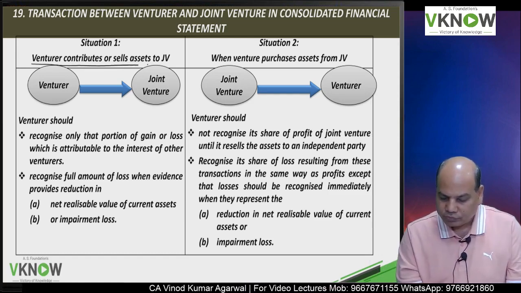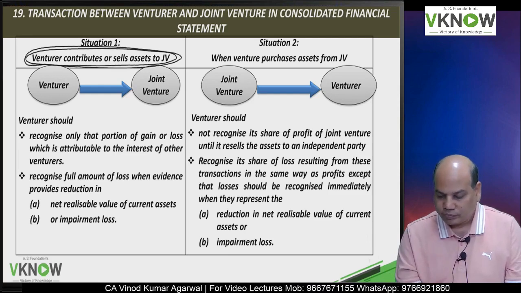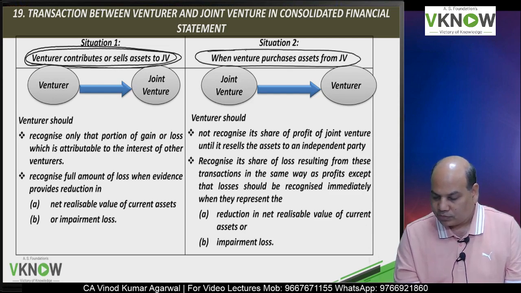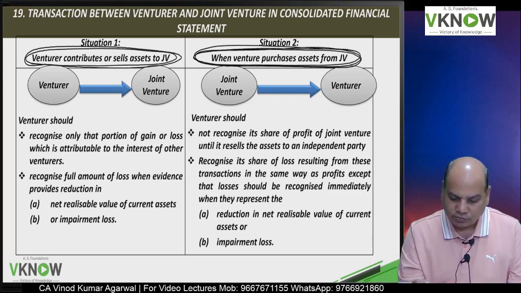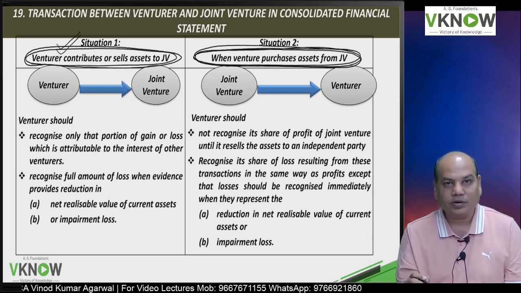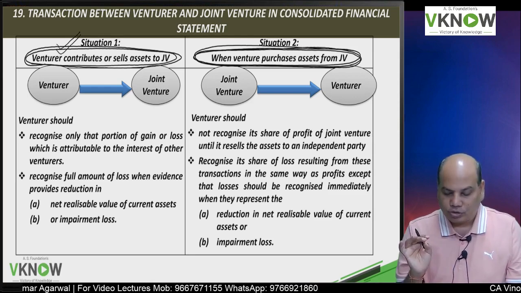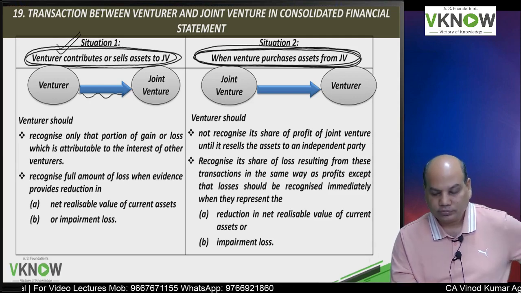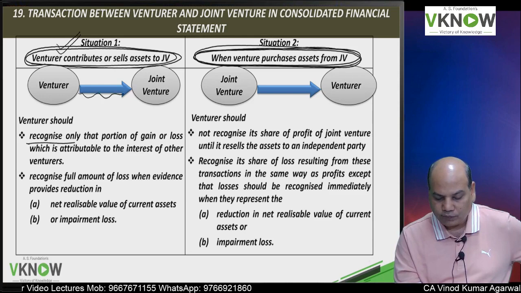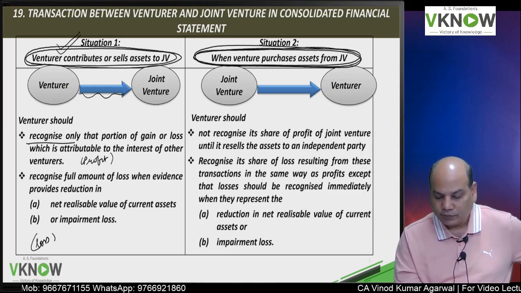First is venturer contributes or sells asset to joint venture. Second situation is venturer purchases assets from joint venture. Let us look at the left side of the screen, printed in your book also very nicely. You have to just keep this in mind. If venturer is selling to joint venture, there are two possibilities: profit or loss. If there is a profit,